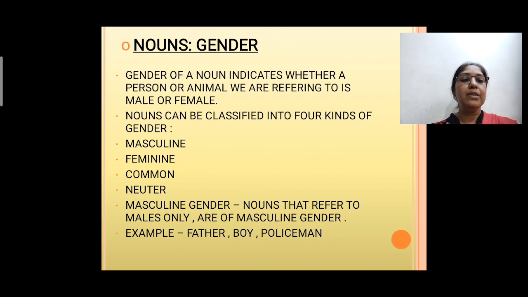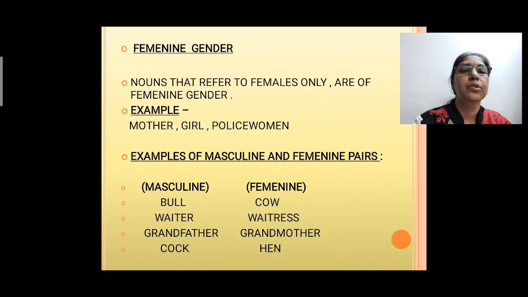Let's study the masculine gender. Nouns that refer to males only are of masculine gender. From the names only you can identify the masculine gender, meaning males. The nouns that refer to males only, that is masculine gender. For example, father, boy, policeman. Let's come to the next one.